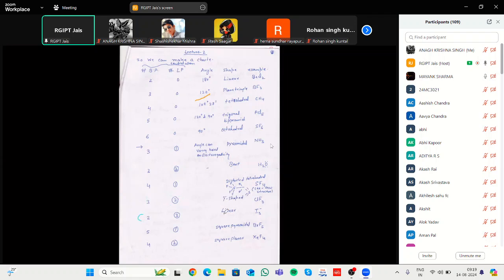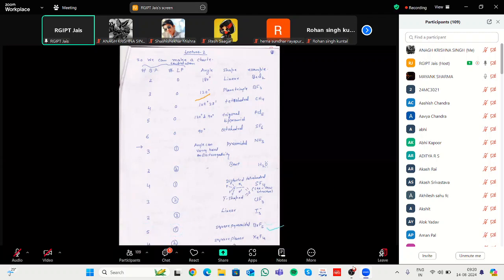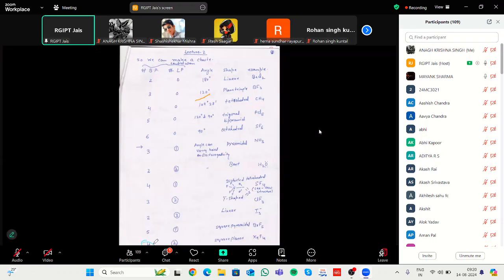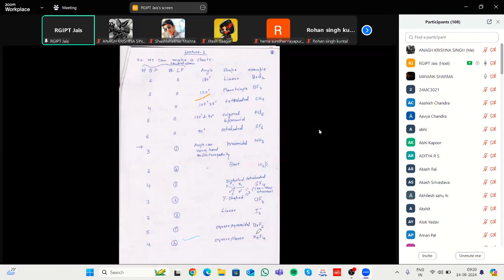But if we take an example of I3 minus, there are 2 bond pairs and 3 lone pairs, that form a linear shape. And in case of square pyramid, there are 5 bond pairs and 1 lone pair, like in BrF5. If we take an example of square planar, there are 4 bond pairs and 2 lone pairs, and the shape is square planar, having an XeF4 type of geometry.